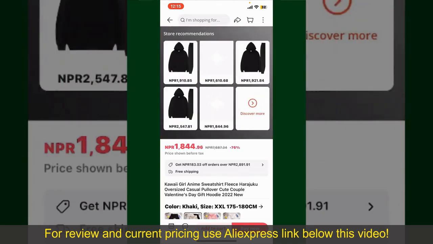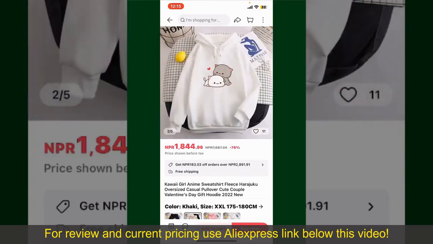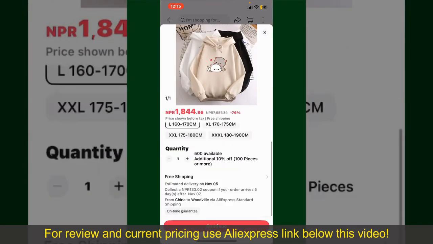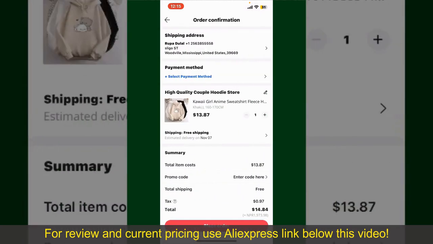You can select the size, colors, and the design. To order the product right away, tap on the Buy Now button at the bottom right-hand corner. Select the size for your product. And then you can also increase or decrease the quantity according to your need. Finally, tap the Continue button at the bottom. And then on the next page, fill in your shipping address and other information.